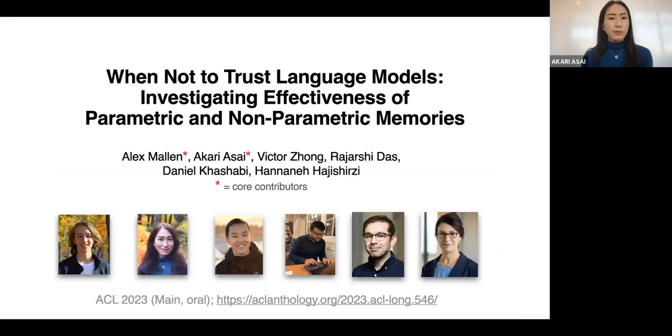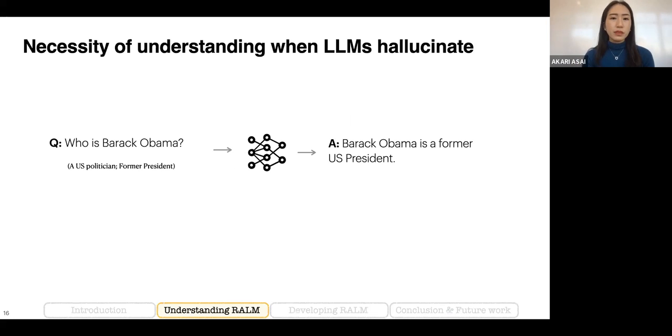For the first paper, this is a paper with my amazing collaborators at UW, AI2, and Johns Hopkins, published at ACL. This is not a method paper. This is more of an analysis paper to understand the limitations and effectiveness of language model memorization and retrieval-augmented language models. The question we had in this paper is when language models are likely to hallucinate and how to fix these issues.